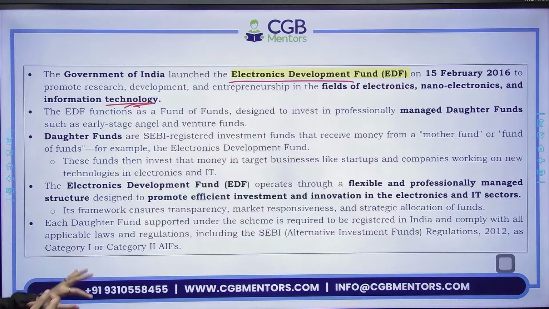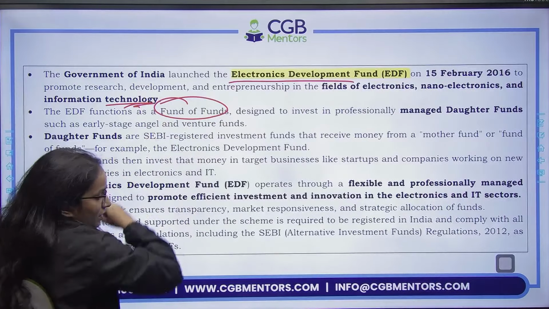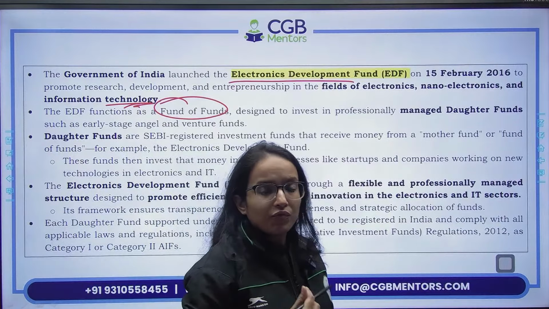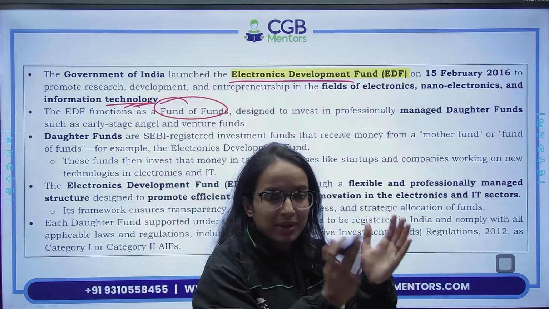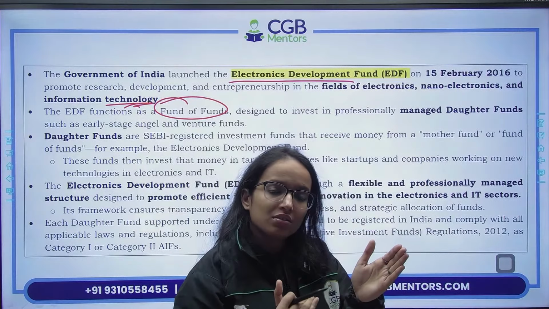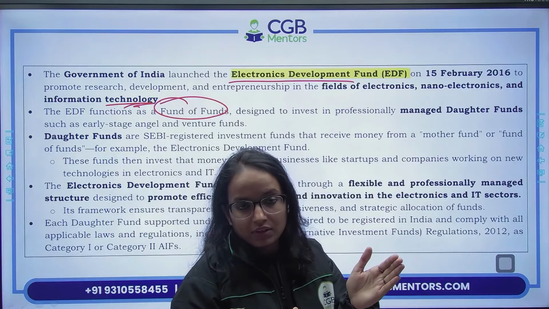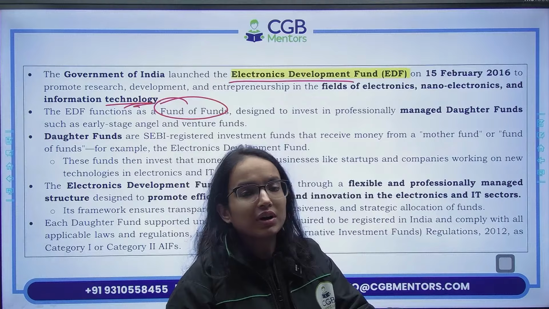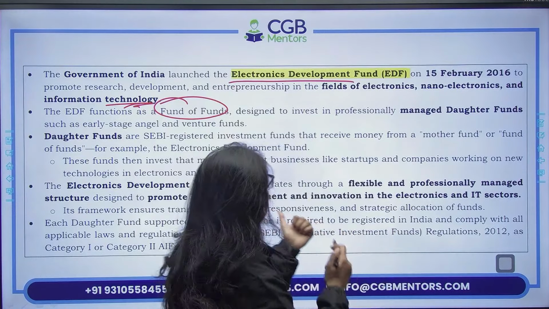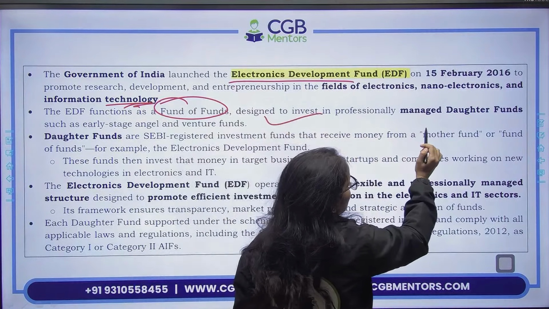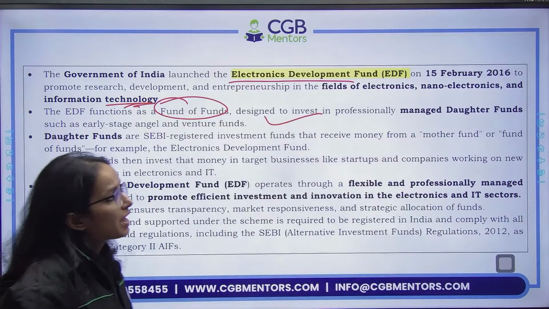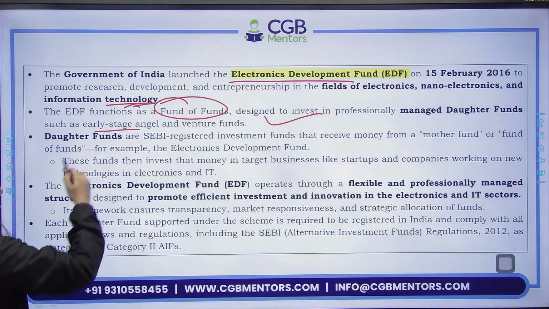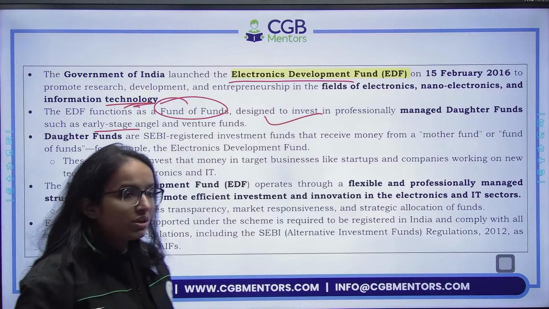And it has been established as a fund of funds. What is a fund of funds? Fund of funds क्या होता है? This is a fund like a parent fund, right? So it would be supporting a daughter fund. It would be investing into other funds which are working in this field. So designed to invest professionally in the professionally managed daughter funds such as early stage angel and venture funds. तो ये fund of funds है.